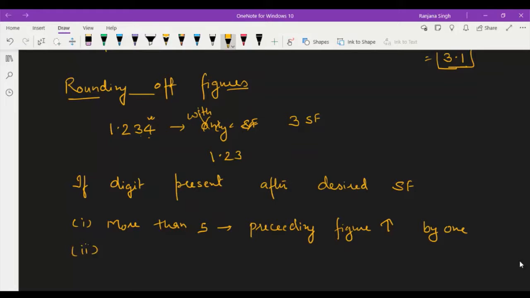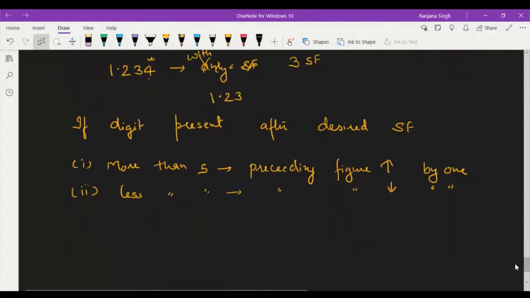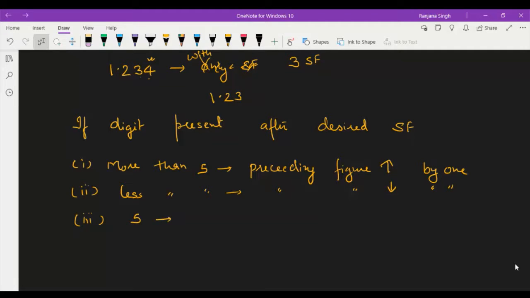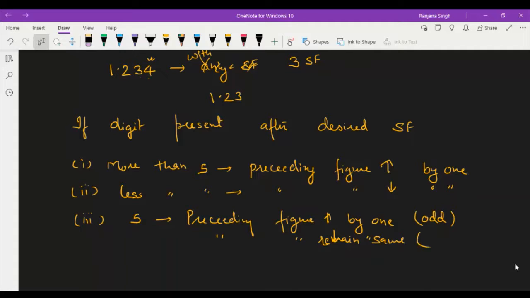If it is less than 5, then the preceding figure remains the same after omitting that digit, and if it is 5, then the preceding figure increases by 1 in case of odd, and remains the same in case of even. We can see an example.